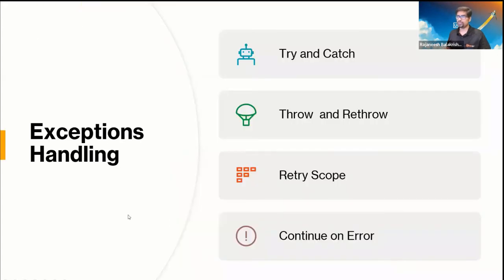So what is exception handling? You have mainly four options for exception handling. The first thing you can do is the try and catch. You can try for an exception. For example, you are executing an activity, and the activity is expecting some element in the application, and if it's not coming and is about to raise an exception, we have this option.